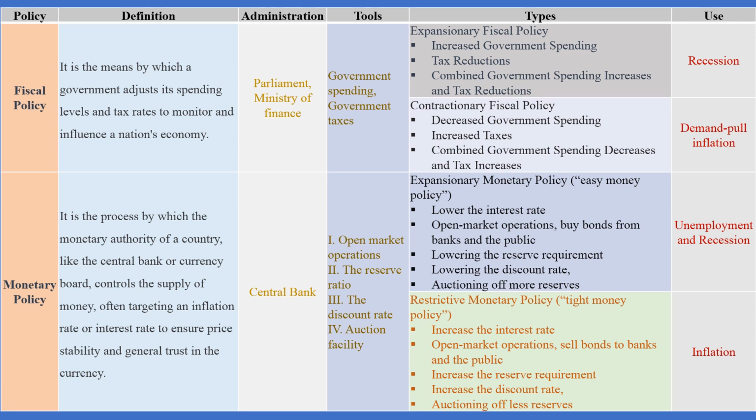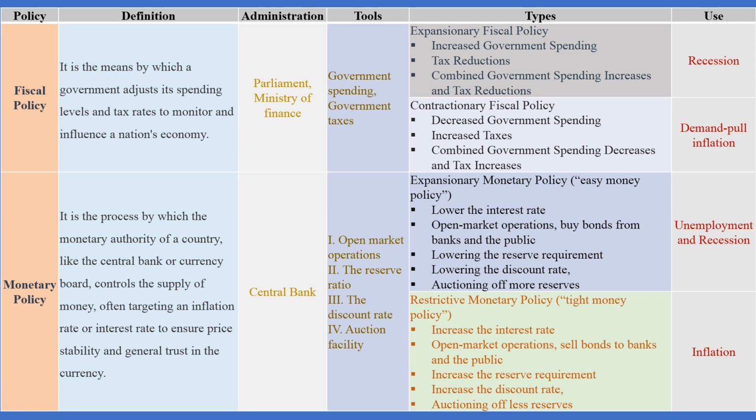In expansionary fiscal policy, government spending increases, it reduces its taxes, or it may increase its spending and reduce its taxes together. In contractionary fiscal policy, there is a decline in government spending, an expansion of government taxes, or a combined decrease in government spending and increase in taxes.